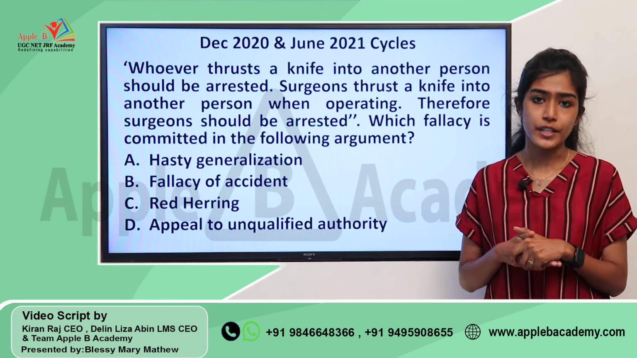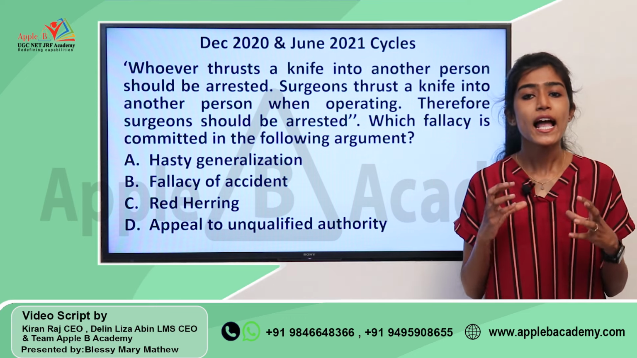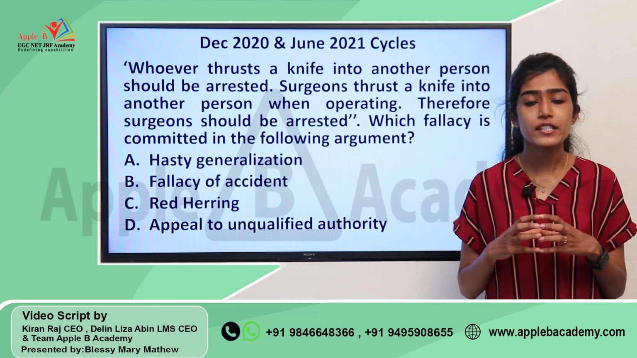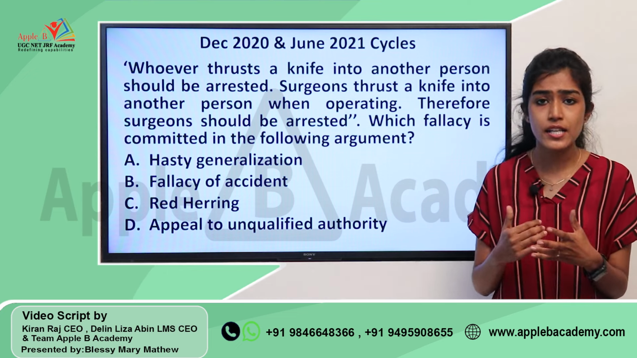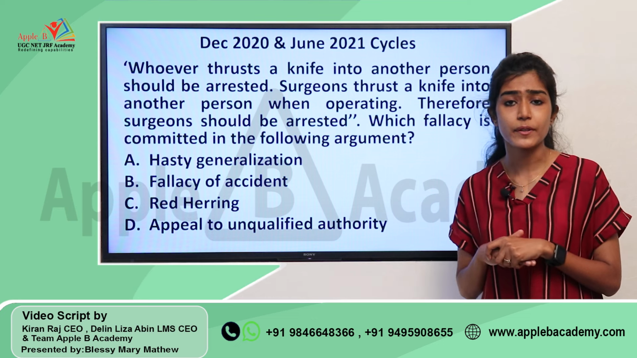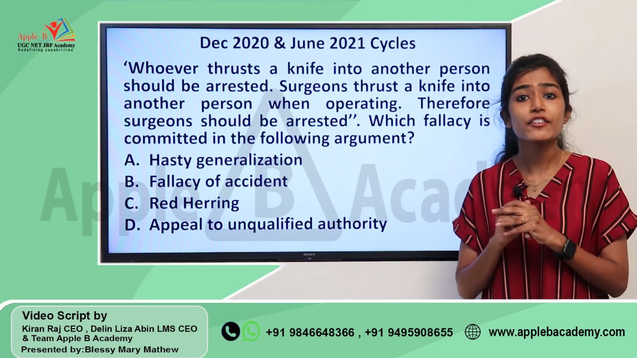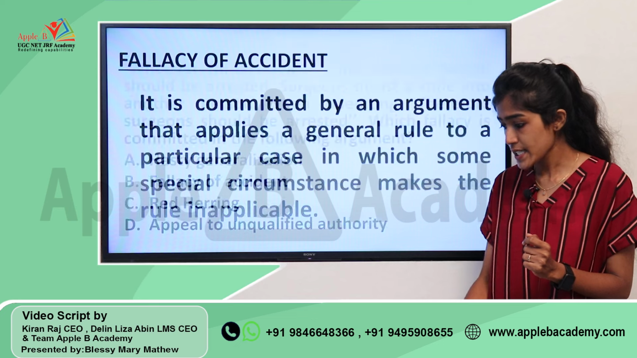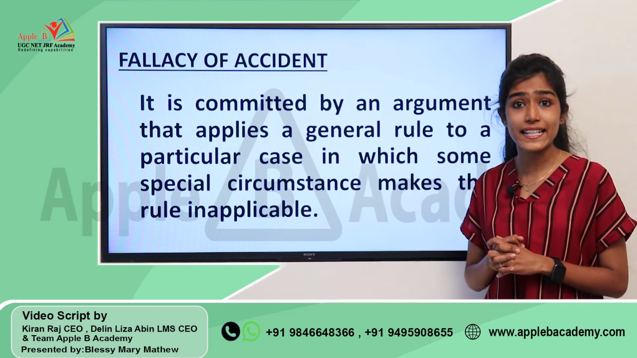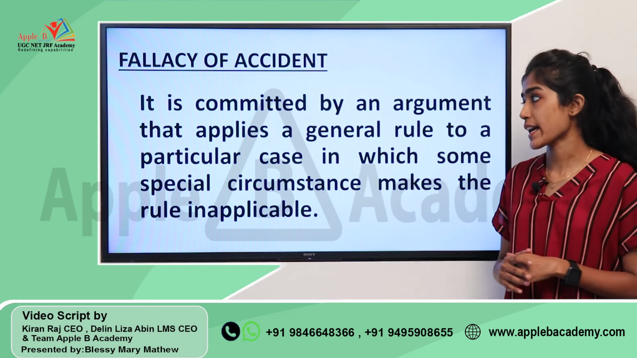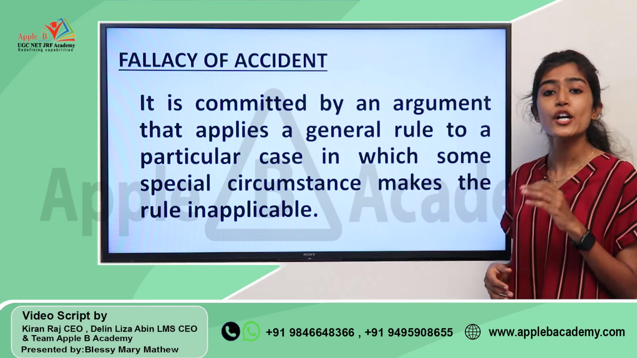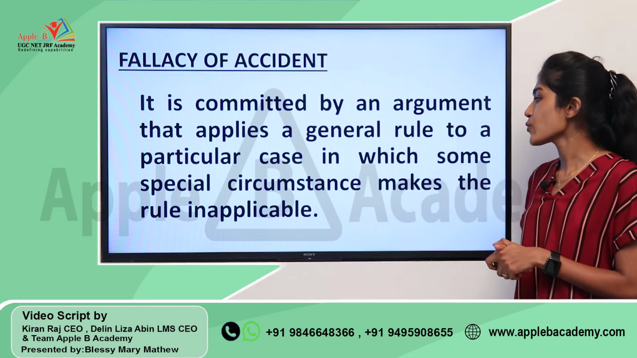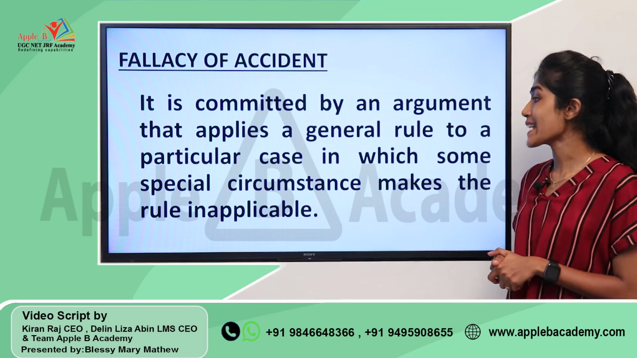So what is the problem here? We are stating a general rule and we are not considering that there are certain exceptions that can be possible for this particular general rule. So this kind of fallacy can be called fallacy of accident. What do we mean by fallacy of accident? It is committed by an argument that applies a general rule to a particular case in which some special circumstance makes the rule